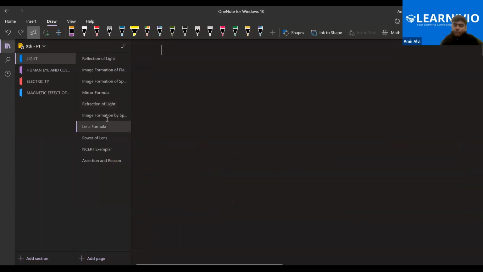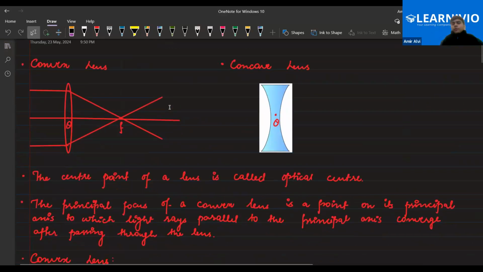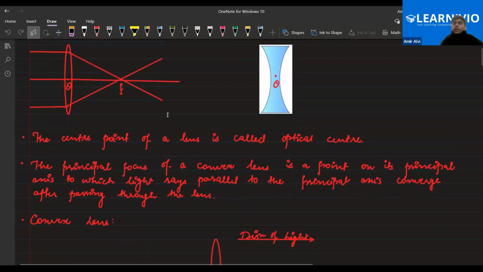Yes, sir. That's good. Now let's talk about image formation by lenses. We have two types of lenses. First is the convex lens, second is the concave lens. The convex lens is called a converging lens, the concave lens is called a diverging lens. Convex means converging: all the parallel light rays will converge or merge at a single point. Concave, diverging, means the light will spread out after refraction.